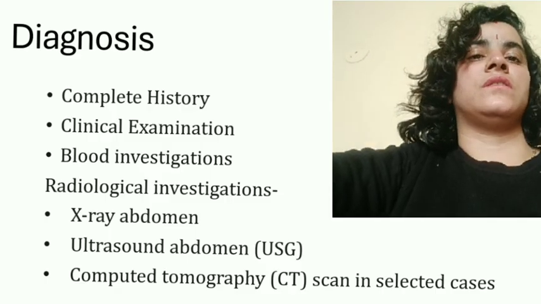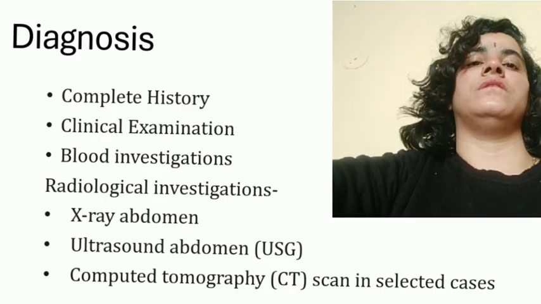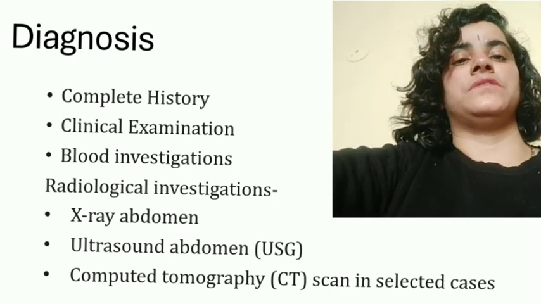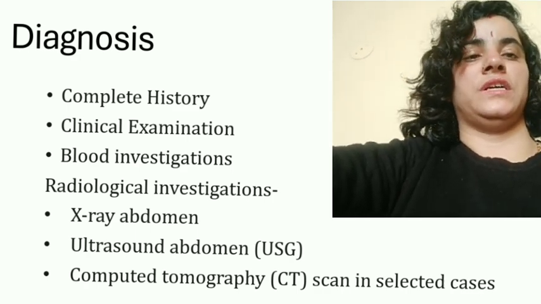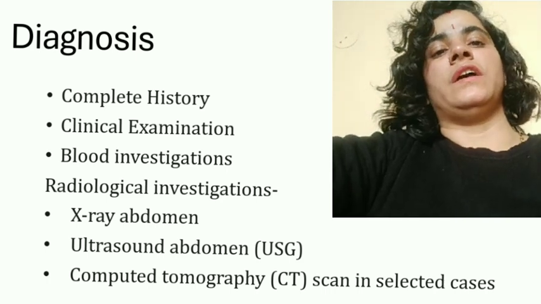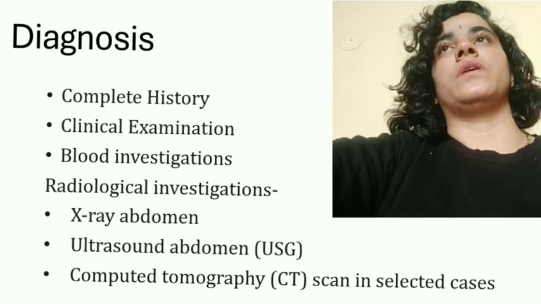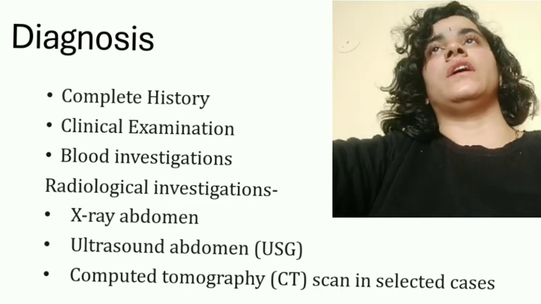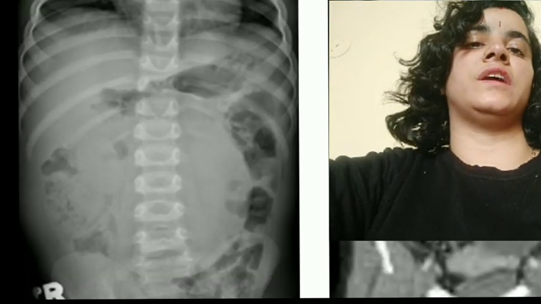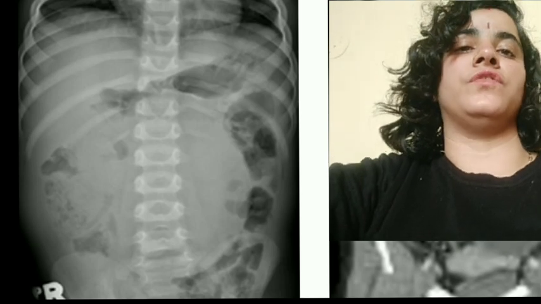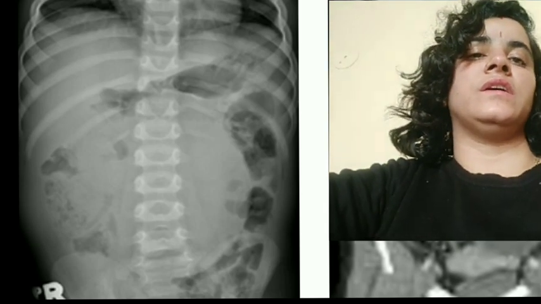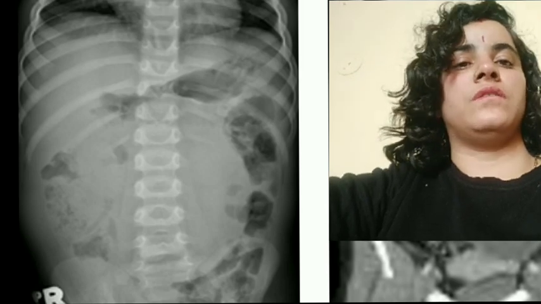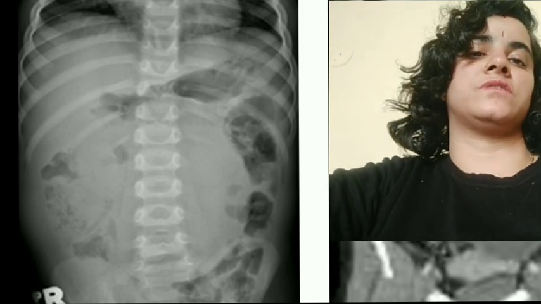So diagnosis completely depends upon your detailed history, then clinical examination, and blood investigations can be added, while radiological investigations may help us in confirming our diagnosis. In radiology we do an X-ray abdomen, and that gives us a hollow fluid-filled cavity, as we can see in this X-ray, that displaces the bowel gas because of the presence of the cyst.